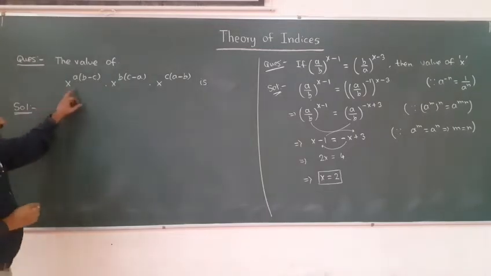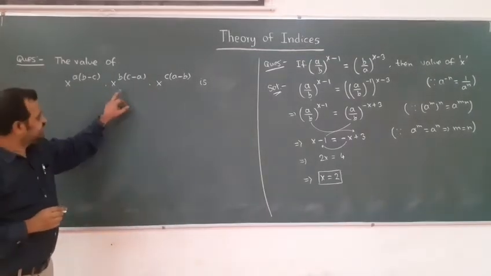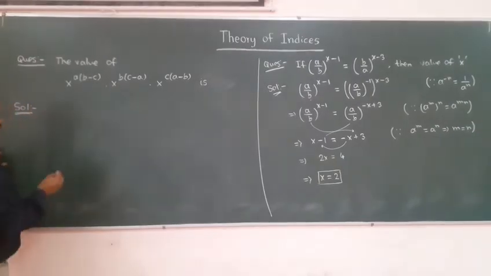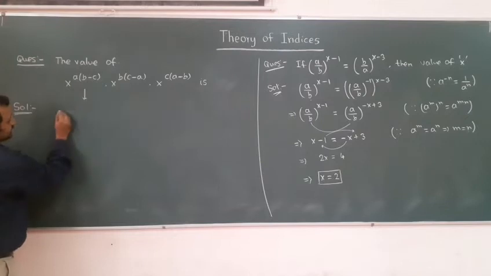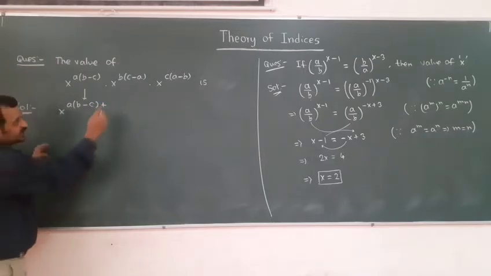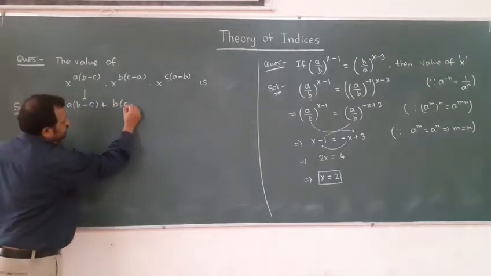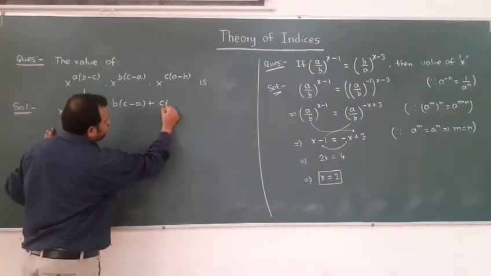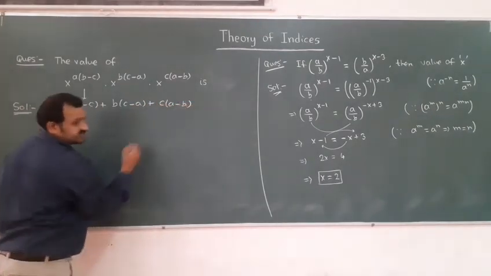So can I say that the base is same, product came, powers will get added. So I am writing here x to the power a into (b minus c) plus b into (c minus a) plus c into (a minus b).